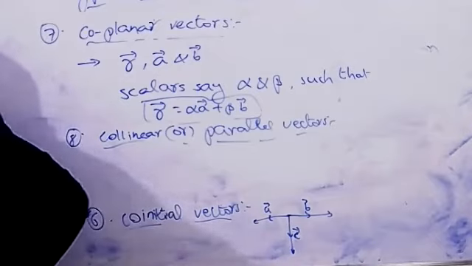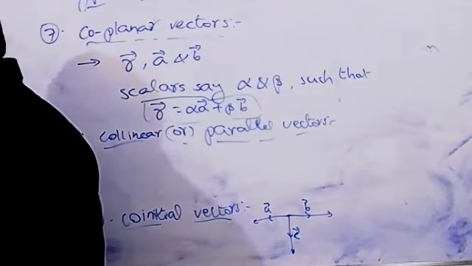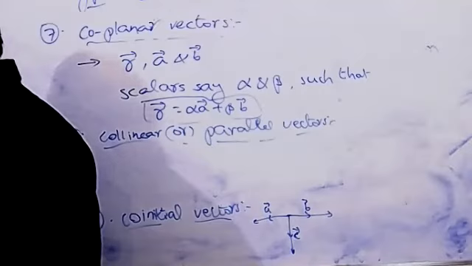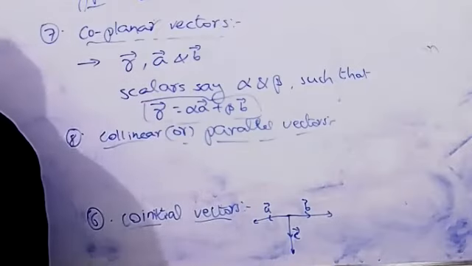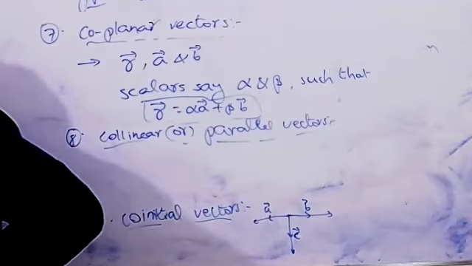Here there is no need to mention magnitude or direction; if the lines are parallel, meaning the vectors are parallel, then we directly say that the given vectors are parallel vectors, or else collinear vectors.